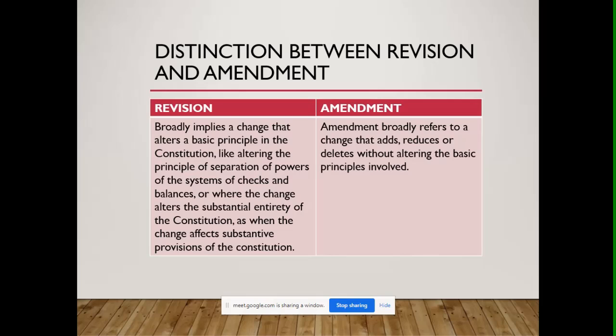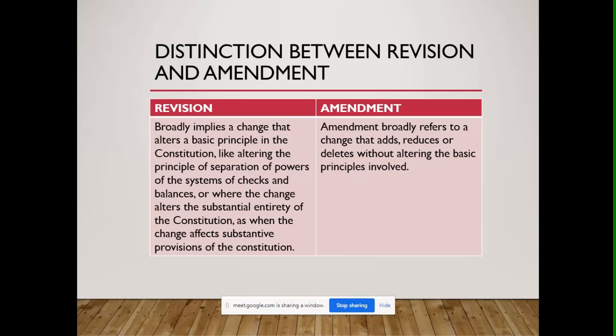Revision, as I've said, implies a change that alters a basic principle in the Constitution. Like altering the principles of separation of powers or the system of checks and balances, or where the change alters the substantial entirety of the Constitution, as when the changes affect substantive provisions of the Constitution.